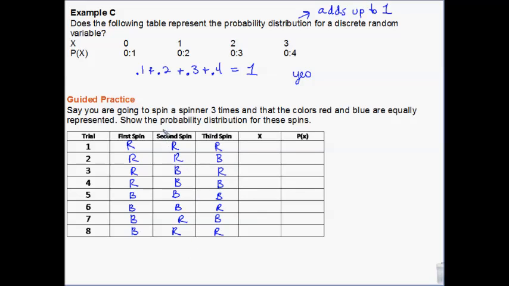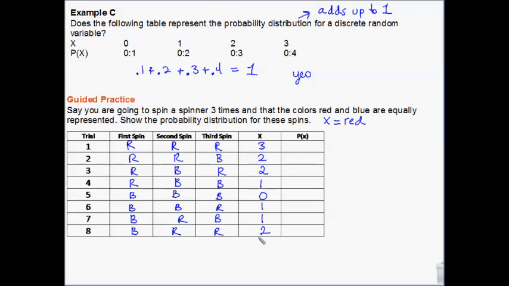Okay. Now, if we call X, let's just say X is red. It really doesn't matter. X could be blue, but I'm just going to call X red. Okay, in this scenario, I have 3 reds. Here I have 2 reds. Here I have 2 reds. Here I have 1 red. Here I have no reds. 1 red, 1 red, 2 reds. So far, okay?